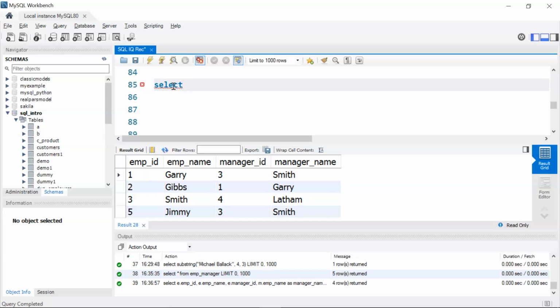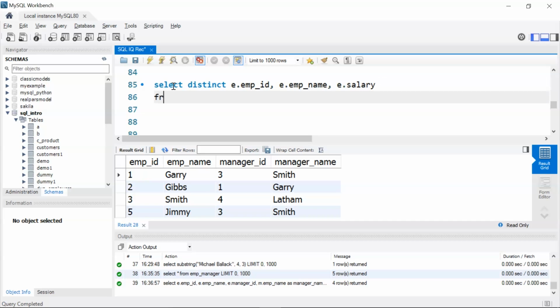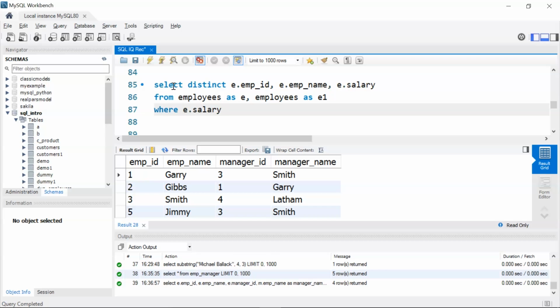I'll write select distinct e.employee_id, comma, I'll write e.employee_name, comma, e.salary from employees as e, employees as e1, where e.salary equal to e1.salary and e.employee_id is not equal to e1.employee_id. I'll give a semicolon and let's print the results.